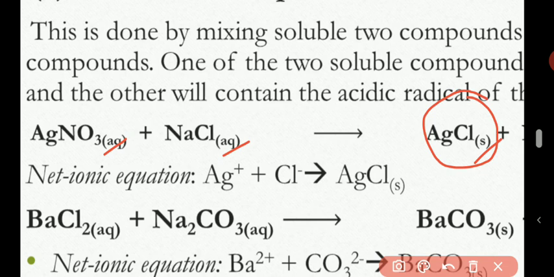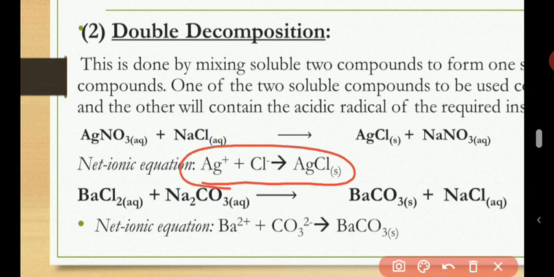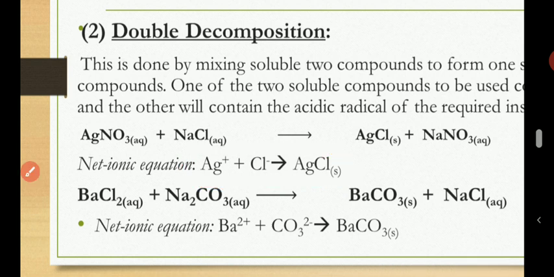So that is how you do double decomposition. You react two aqueous solutions together, and then you get a precipitate. You get a solid form, so you call that a precipitate. So this is the net ionic equation. I don't need to start teaching you that one. We have done it. I've taught you how to determine the net ionic equation of a double decomposition reaction.